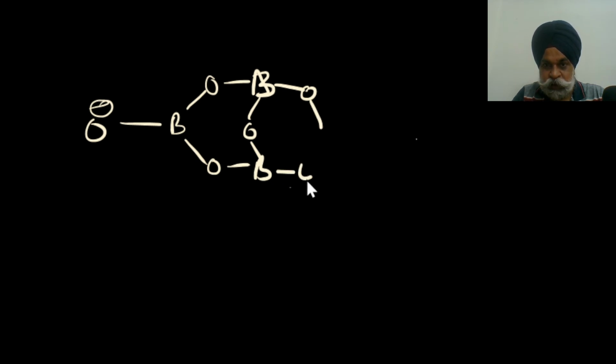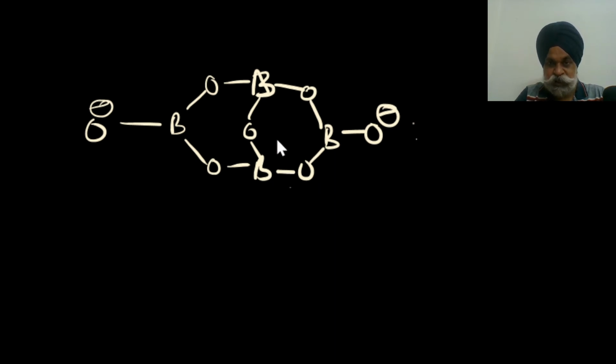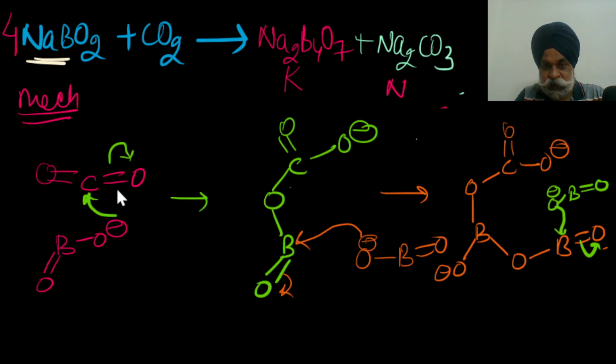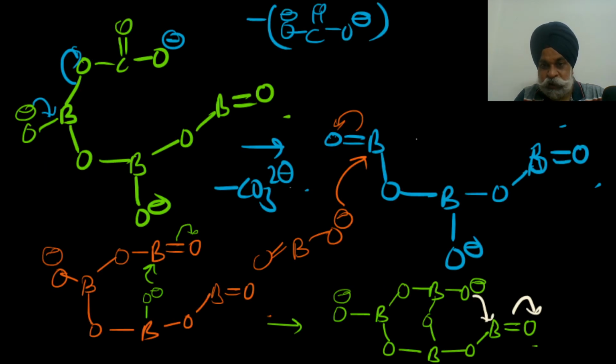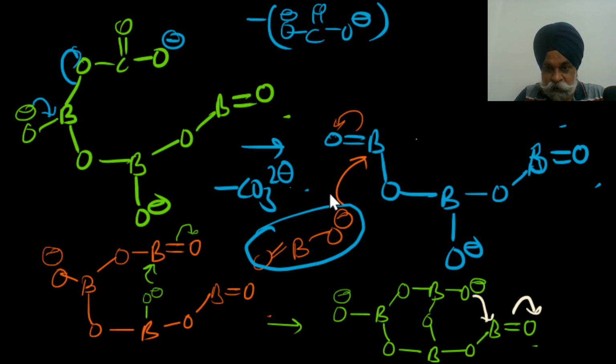B, although I went a little fast, but you can figure it out yourself also. So this is the thing which we have obtained from the previous reaction. What basically we did, first I attacked this, and of the 4 moles, one is this one, then comes this one, that is the second one, this is the third one, and ultimately this was the 4th one, and from here I went to this side and then to this side.